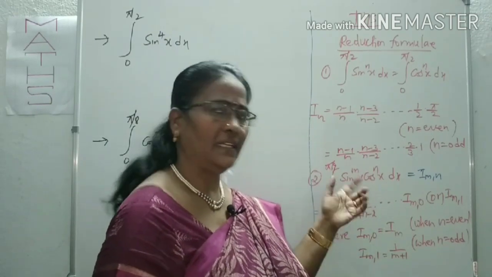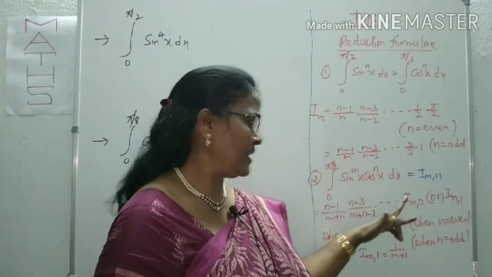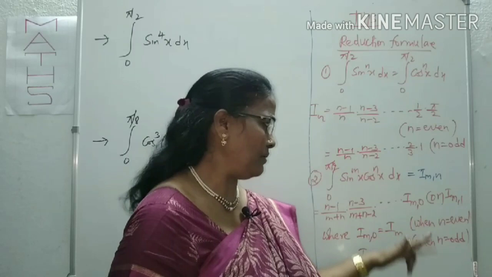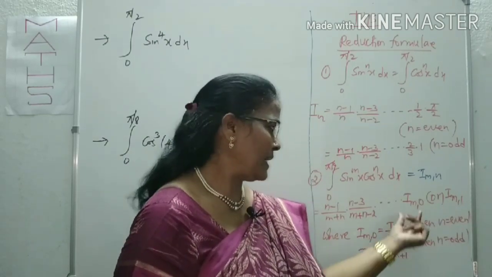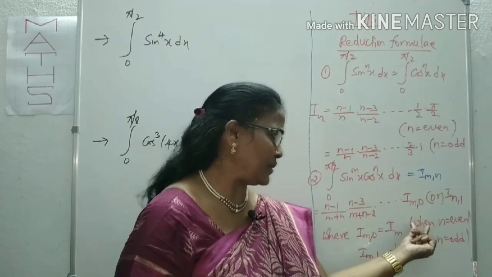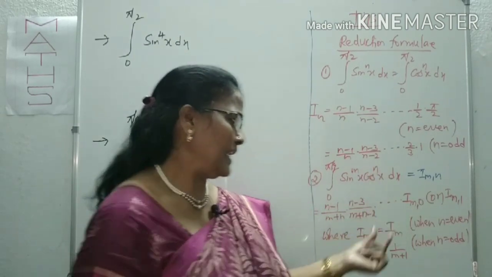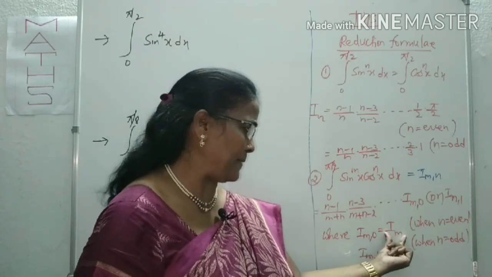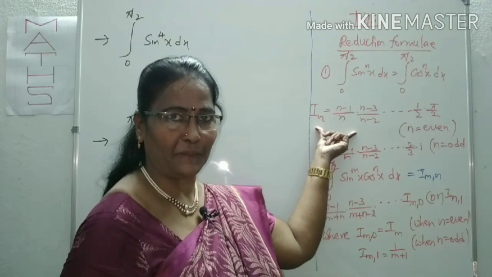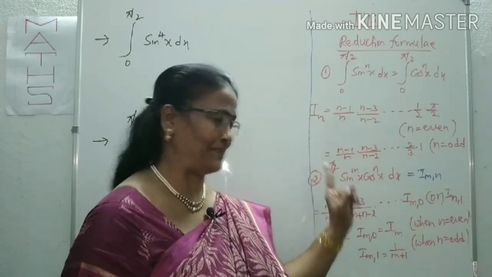Somewhere else I can get it. So it cannot be negative, it cannot be 0. There we can stop. Somewhere else you can get m comma 0 or m comma 1. When can we get m comma 0? When n is even. The power of n must be even. If you get m comma 0, immediately you can take this as Im. Im means again you can apply this formula. In place of n there is m. The symbol is only changed but the formation is the same.